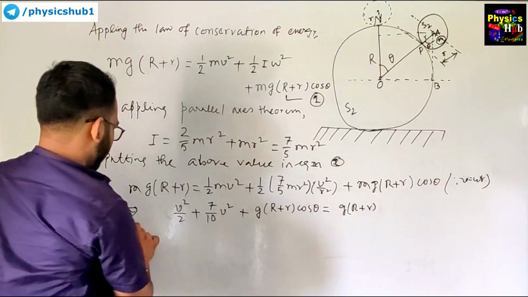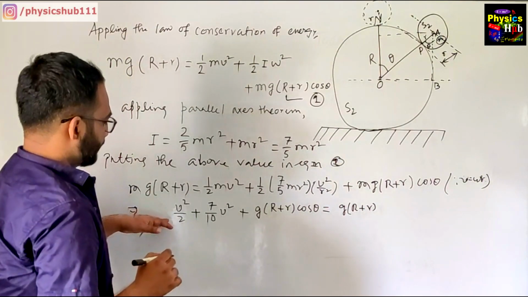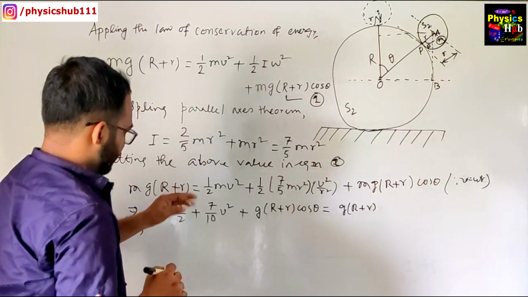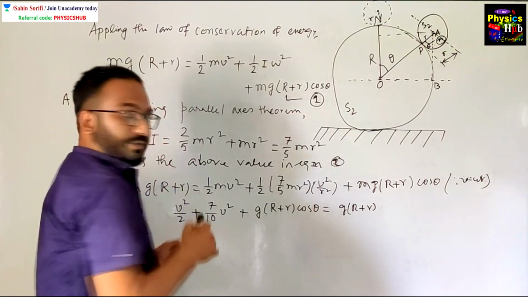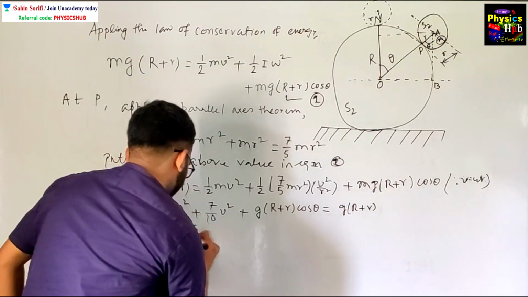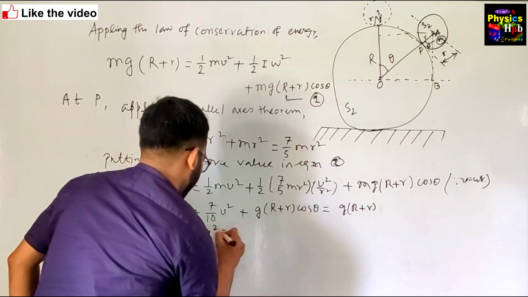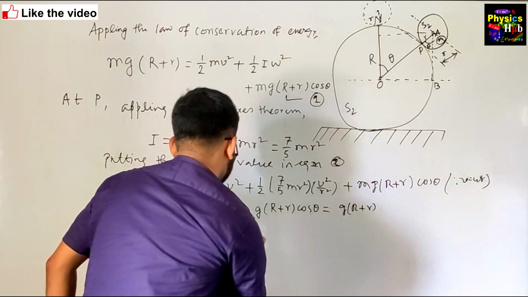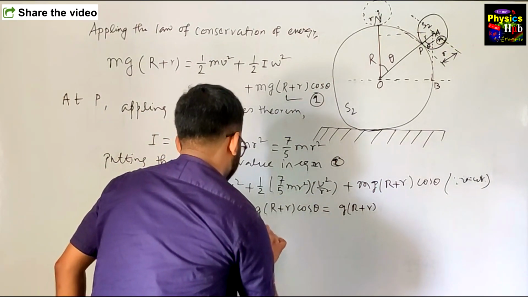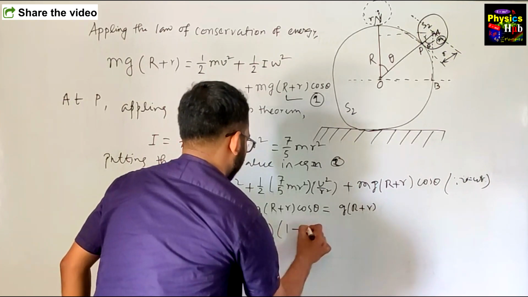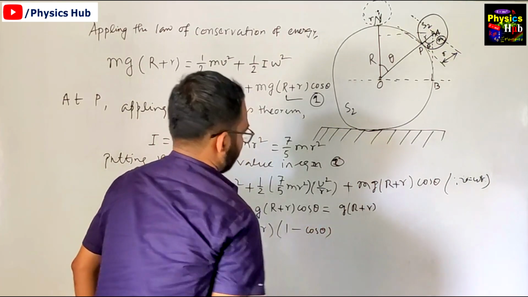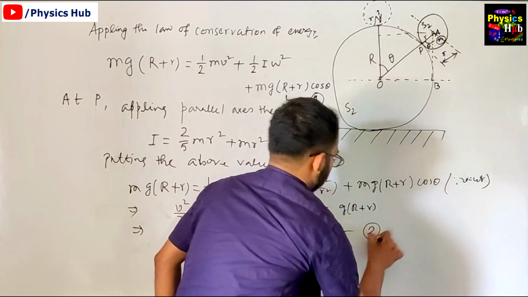Fine. Now what you can do? So this is v square by 2, so means 5 by 10. v square means 12 by 10, means 6 by 5. So 6 by 5 v square is equal to g into (small r plus capital R) into (1 minus cos theta). So let's name this equation number 2.